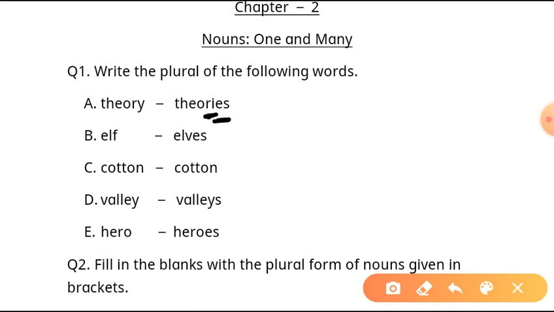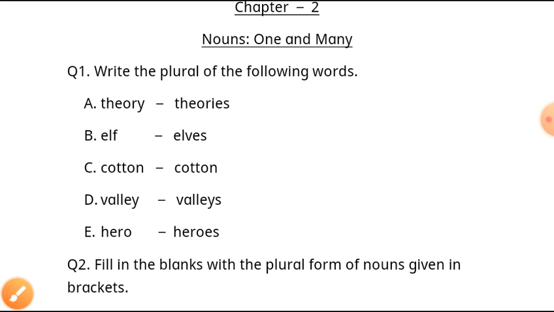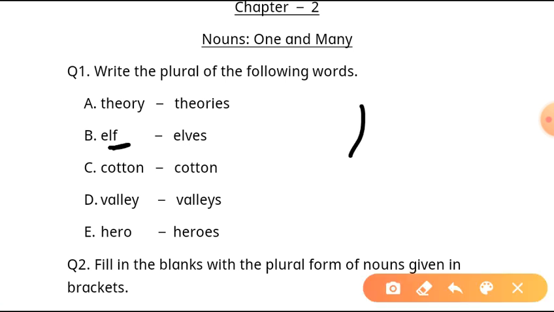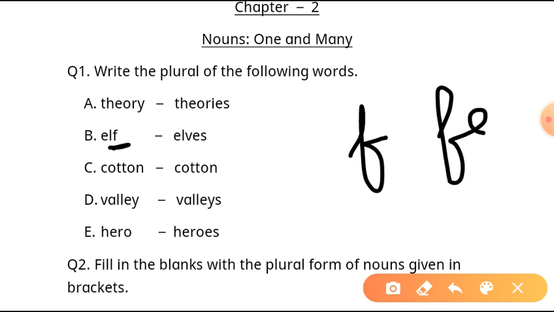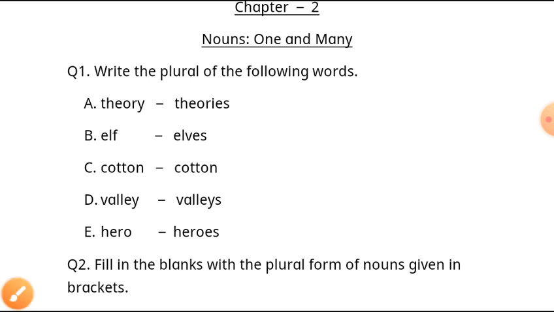So theory, theories. Second word is elf. If the last letter is f or fe, we convert that into ves, right? So instead of f, we have written ves: elf, elves.